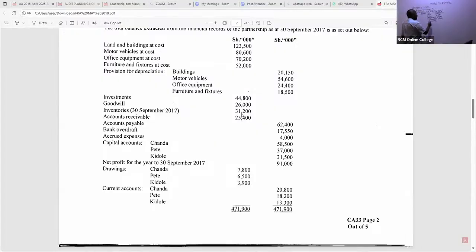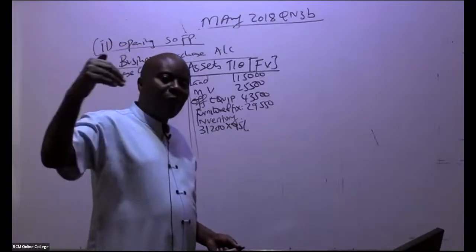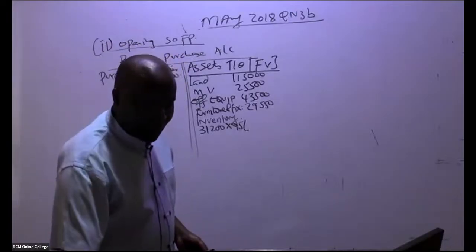But now they agreed we take away 5%, which is the same as multiplying by 95%. So are you able to give me this figure? Remember, inventory is less 5%.